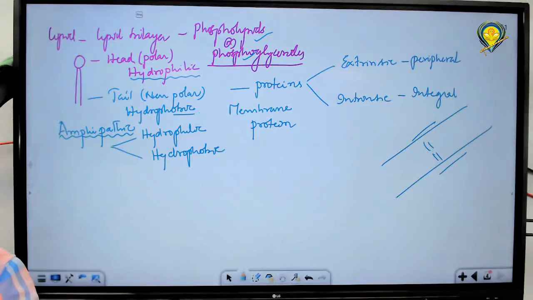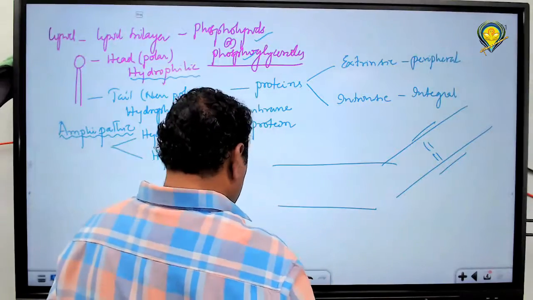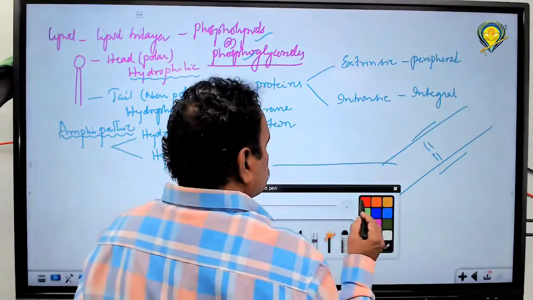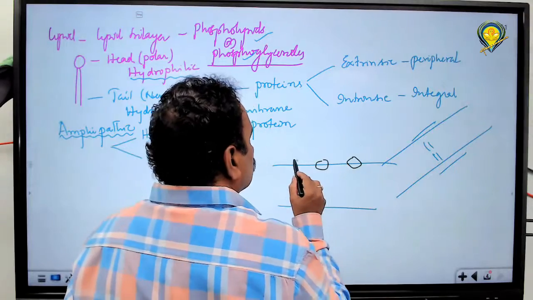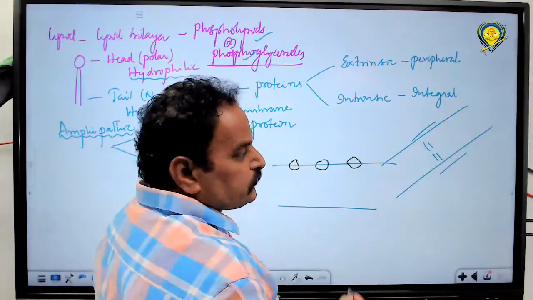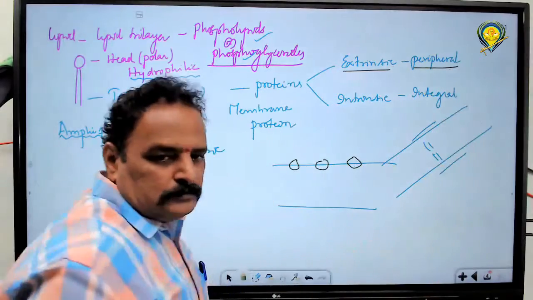Peripheral proteins, as the name itself gives an indication, are towards the outer side, almost the periphery of the membrane. Suppose this is the membrane. Proteins are attached towards this almost outer side. These are called extrinsic or peripheral.